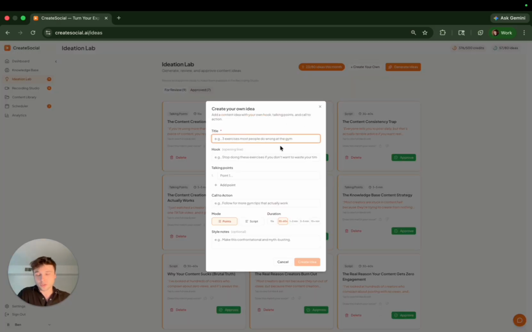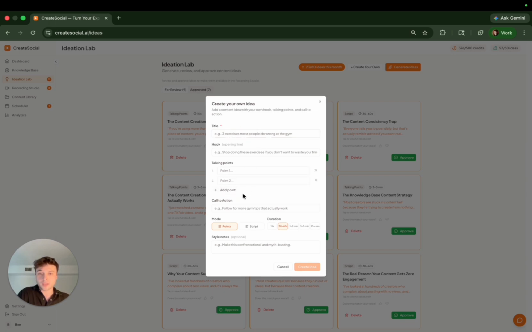So in this, what you can do is you can create your own piece of content, or you can create your own idea right here. So you can just write in a title, a hook, talking points. You can add talking points, call to action. You can change over to script mode if you want to add specific script sections versus the talking points, and then you can change the duration of how long you want this to be. You can also add any style notes if there's anything else you want yourself to remember.